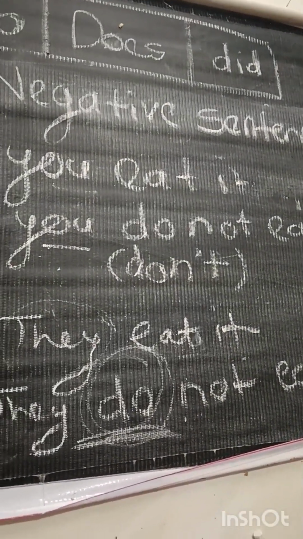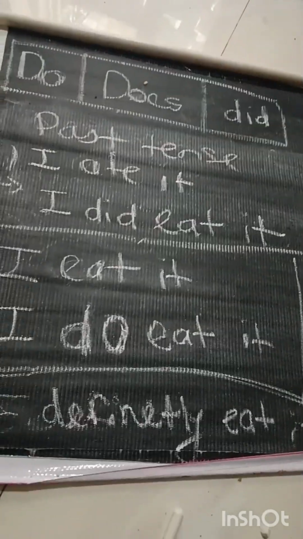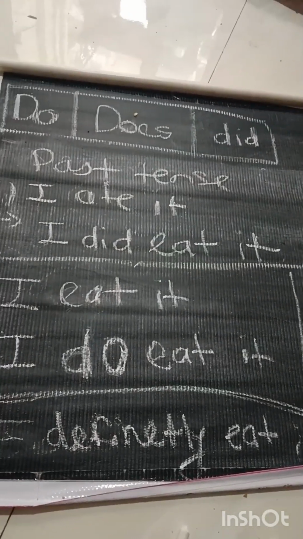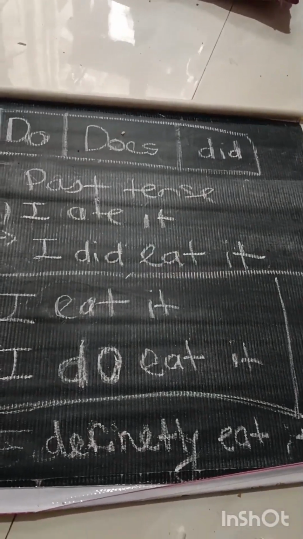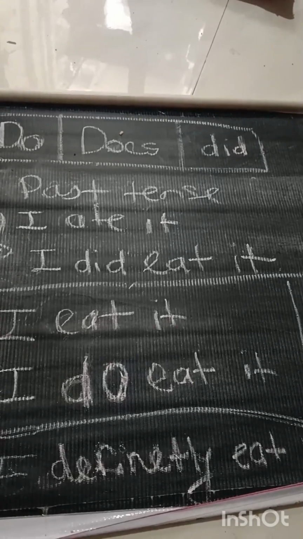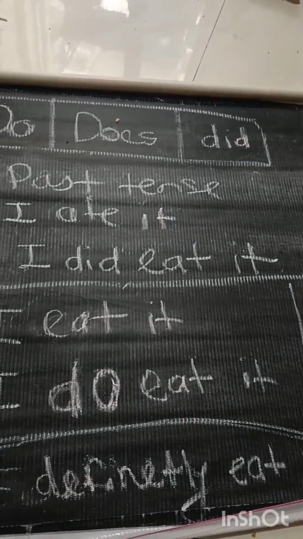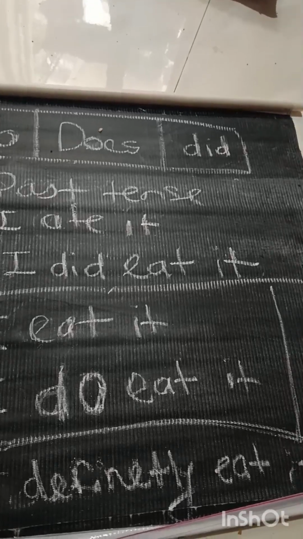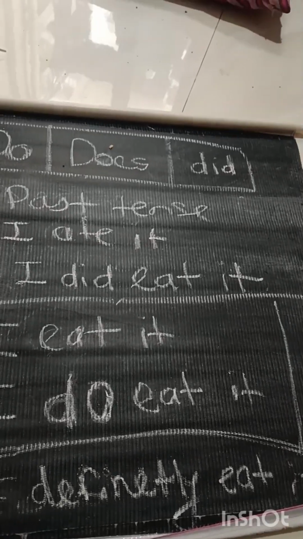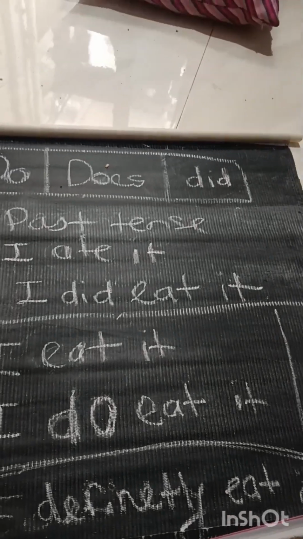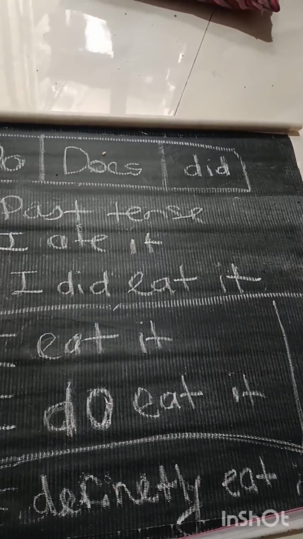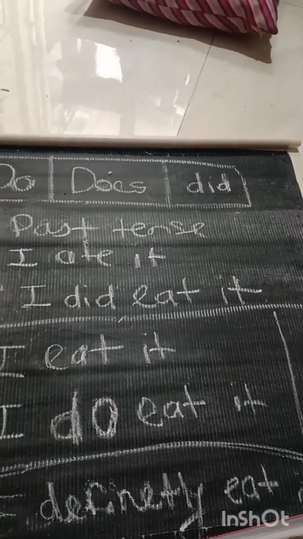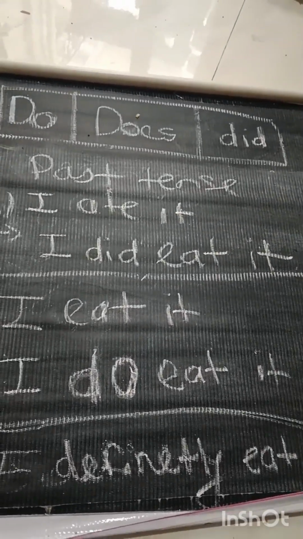Write in the comments. Here for the past tense, I ate it will become I did eat it. Same for he, she, it, they. In these sentences, did does not change. Did is constant. For example, he ate it will become he did eat it. She ate it will become she did eat it, and so on.